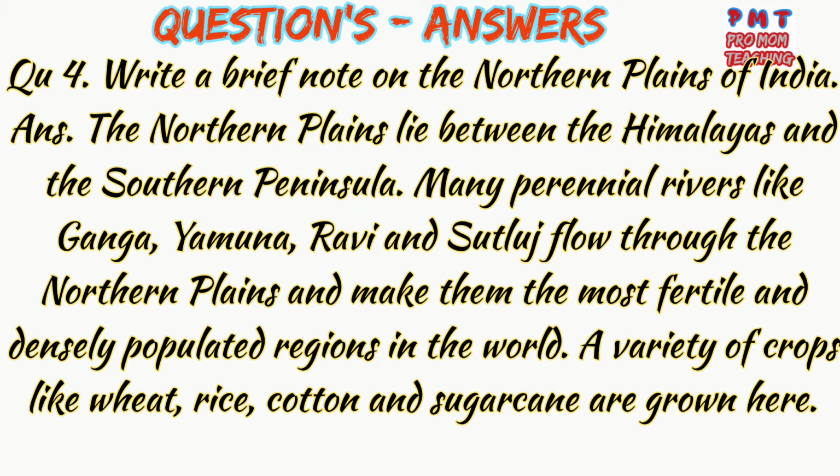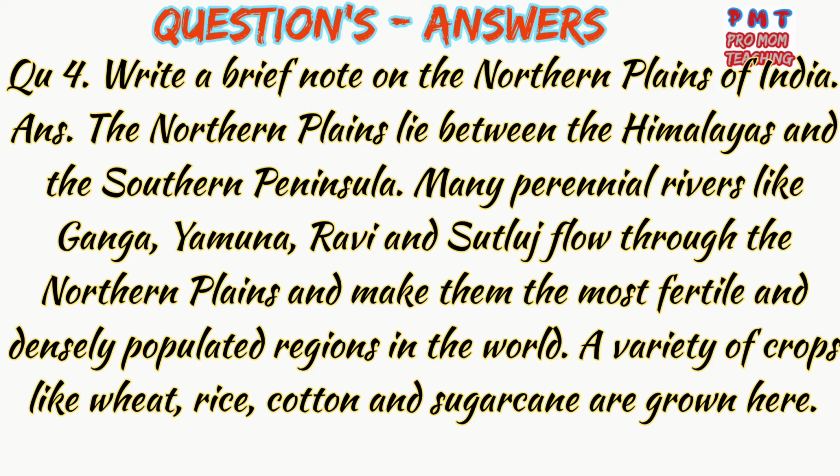Question 4. Write a brief note on the northern plains of India. Answer is, the northern plains lie between the Himalayas and the southern peninsula. Many perennial rivers like Ganga, Yamuna, Ravi and Satluj flow through the northern plains and make them the most fertile and densely populated regions in the world.